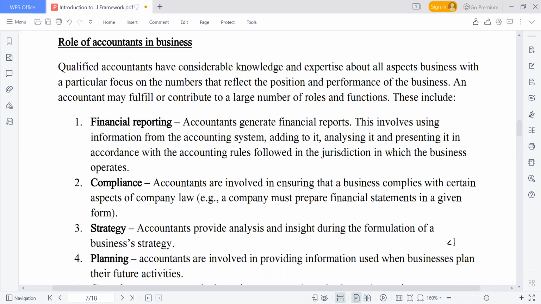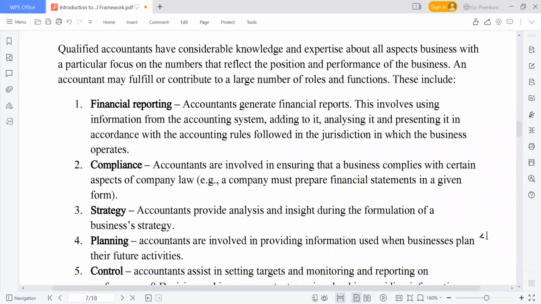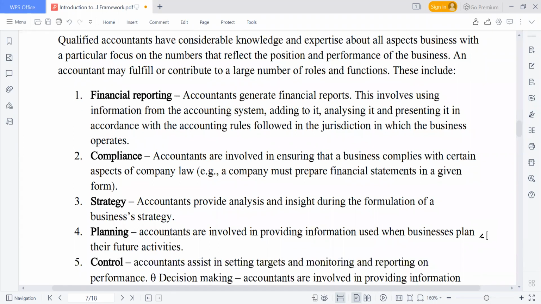Accountants also help in planning as well. Accountants are involved in providing information used by businesses to plan their future activities. Now, what information is used when businesses plan their future activities? When you are planning, even if you are writing a business plan, there's a section for financial as well.